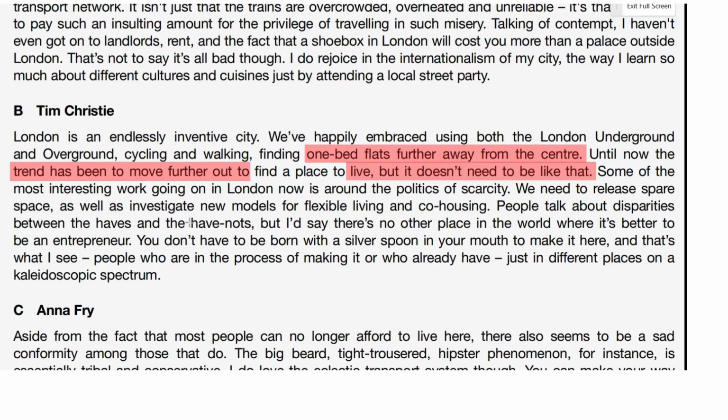We need to release spare space, new models of flexible living, flexible living and co-housing, disparities between haves and have-nots. So these are the only parts where he talks about housing. I think we can see a big difference between the negativity in A and the slightly more positive tone in B. This may well be important.